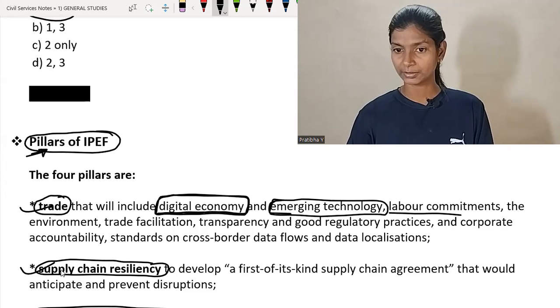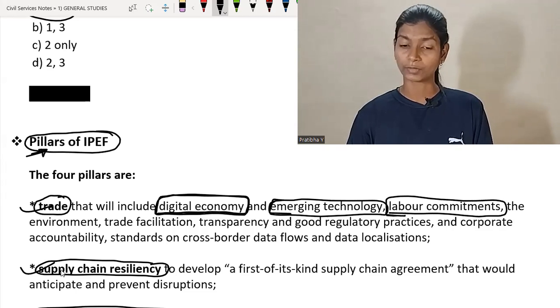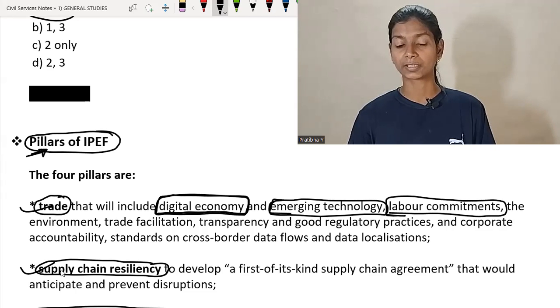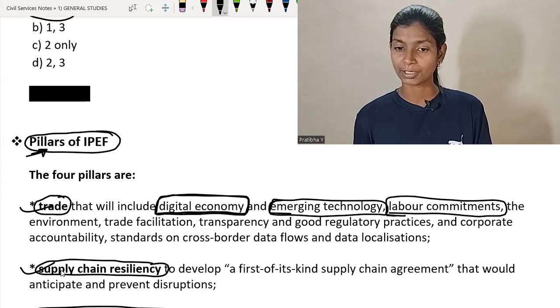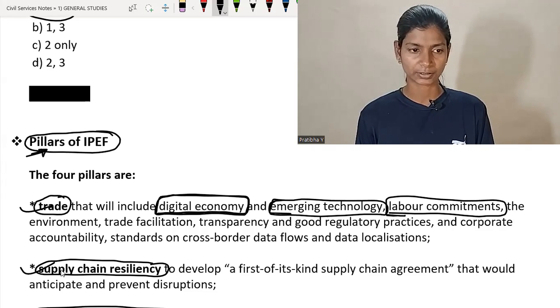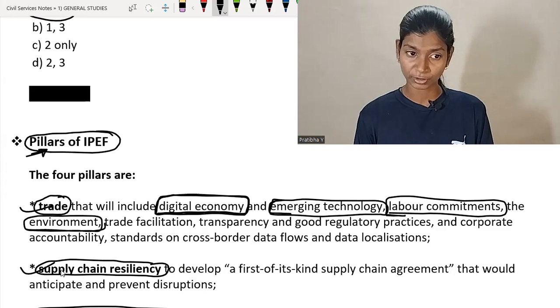Labor commitment means commitment towards labor, their work hours, their quality of life, and which types of labor are required in which types of areas. Okay. The next one is environment. Environment basically means environment clearances, which do not directly impact the environment of any country.